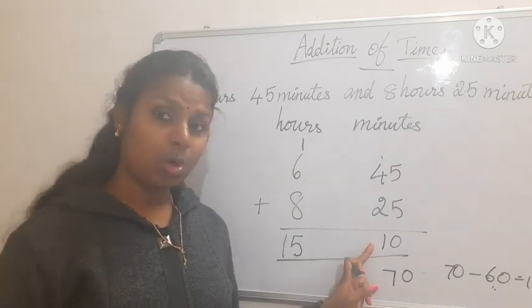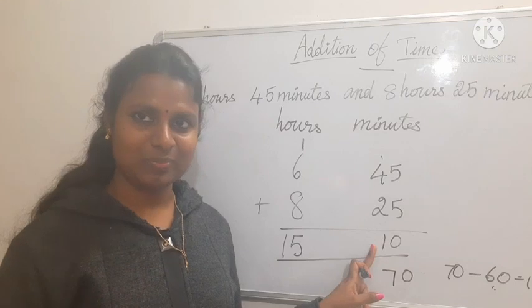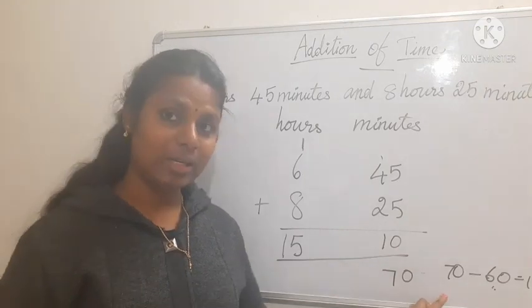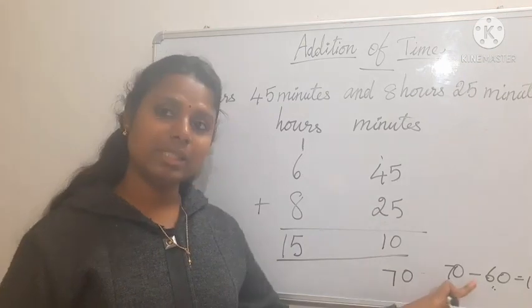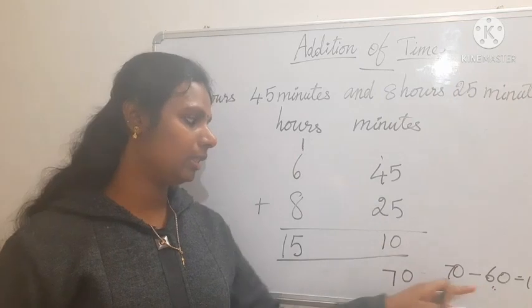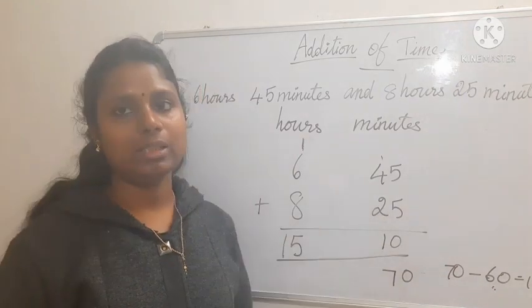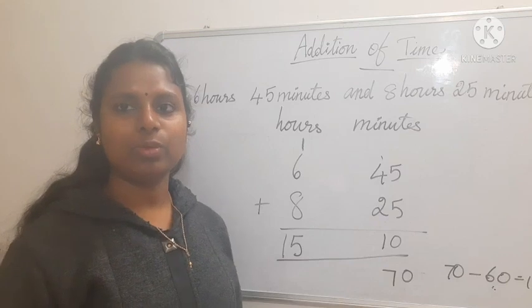Okay. Again I am saying, we cannot write more than 59 here. So if we are getting more than 59, we have to minus 60. Then with the balance we have to write here, that 60 will go here as 1 hour. Okay. Shall we do a few more examples?